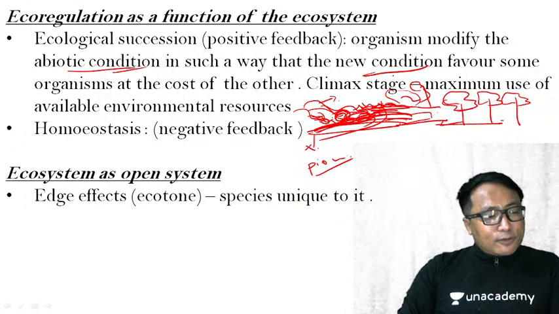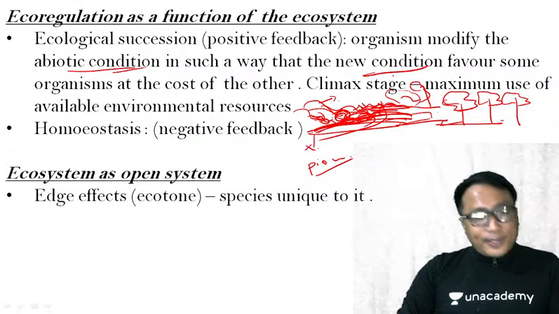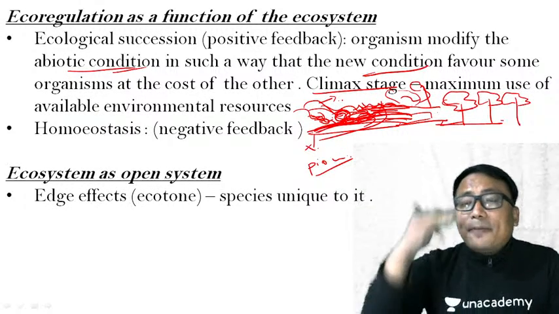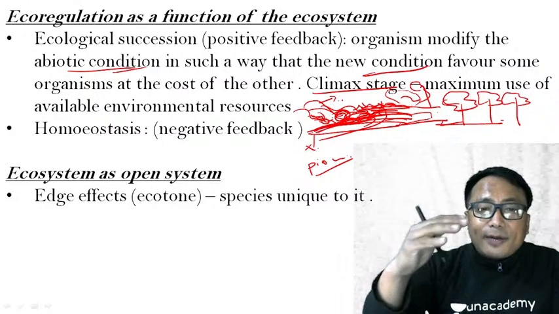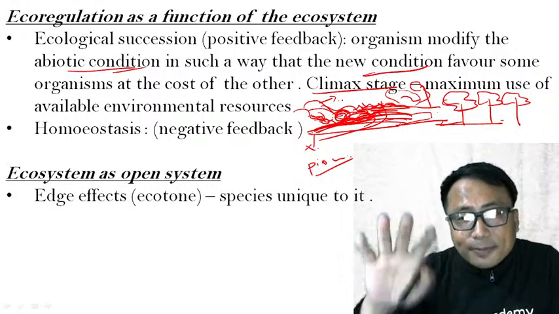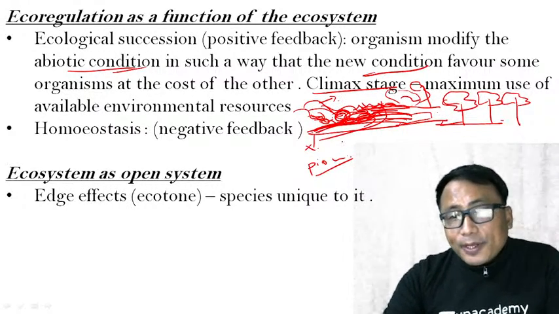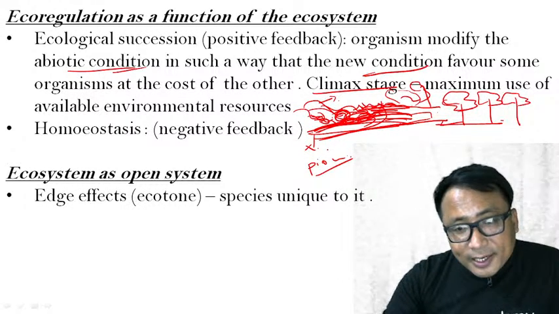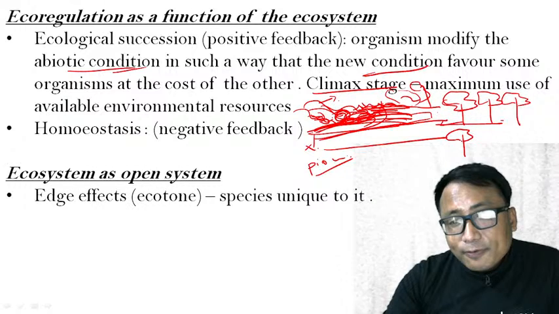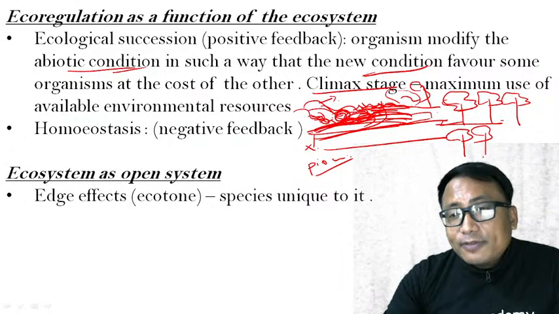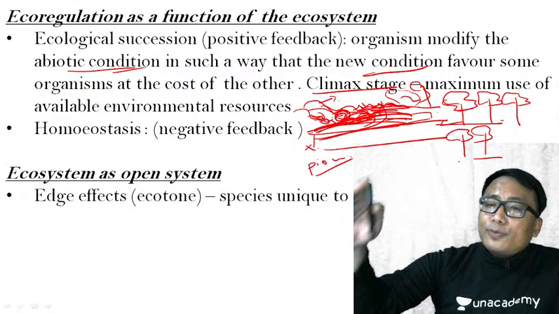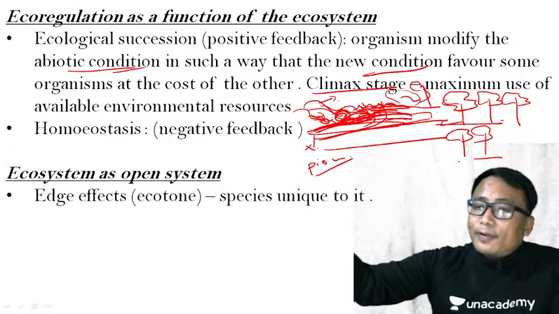Okay, this concept needs to be very, very clear. So any doubt? Now another important point is the climax stage, that is, the maximum use of the available environmental resources. Now you see here, from this barren surface finally giving rise to a forest type of vegetation, after which it is not like it will continue infinitely to a newer environment.